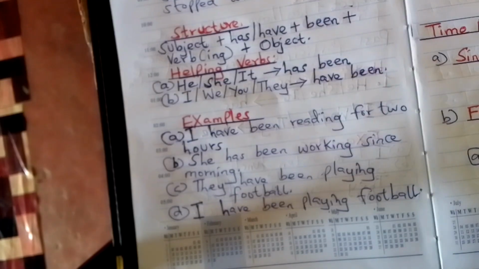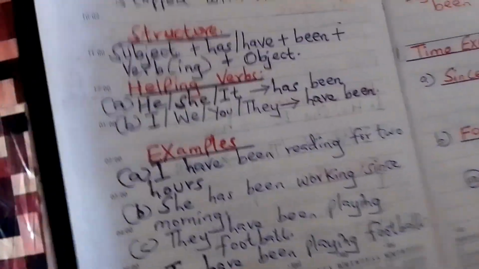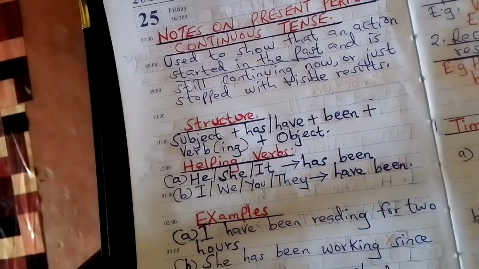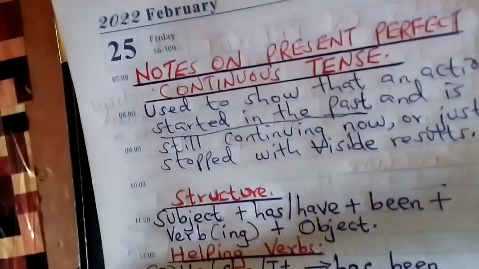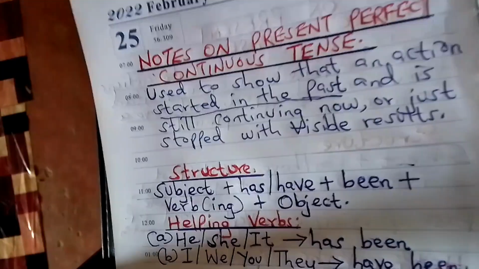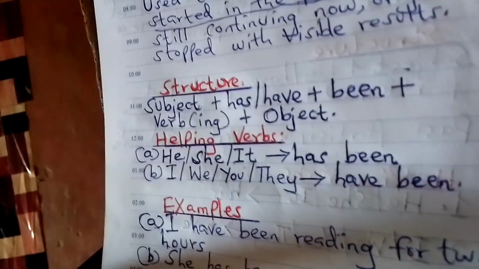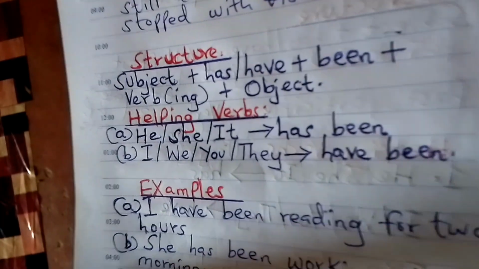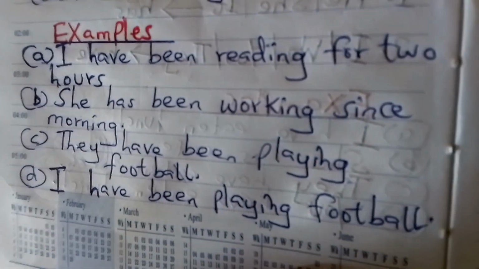So these are just examples. The next thing we want to see is how these tenses are used. We want to see how this continuous tense is used, the present perfect continuous. But before we go there, you can check the notes clearly. I think they're very clear. Those who want to use them in teaching or learning, the structure, the helping verbs, the examples, you can see them very clearly.